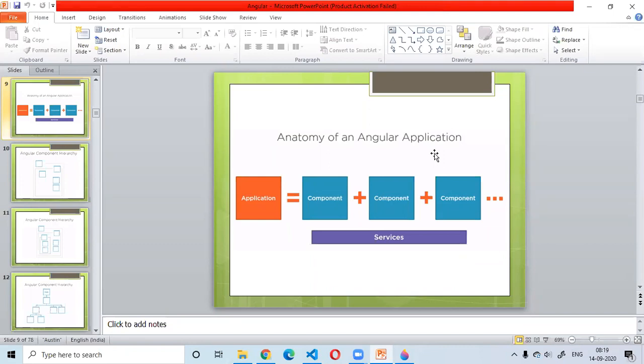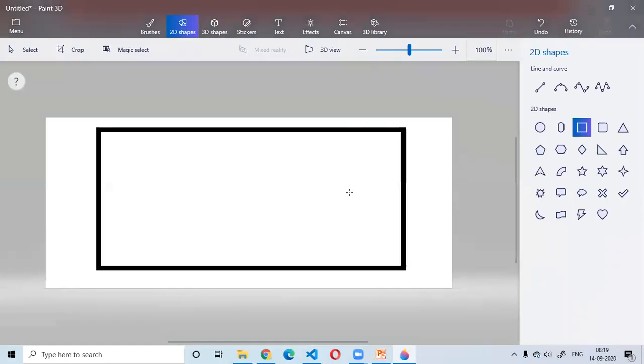A component is the heart of the Angular application. A component is something which controls a patch of the screen, whether that patch is the whole screen or a small portion of it. What do I mean when I say a patch of the screen?